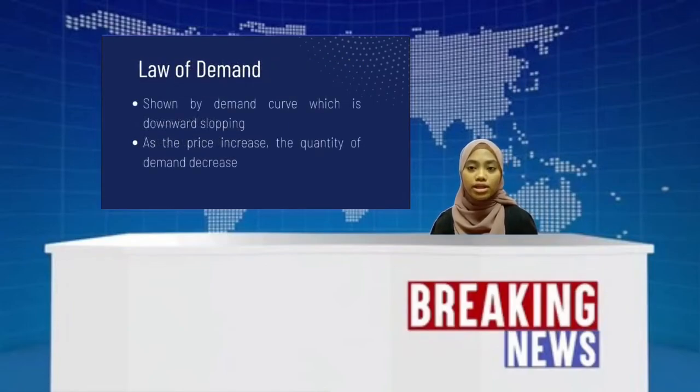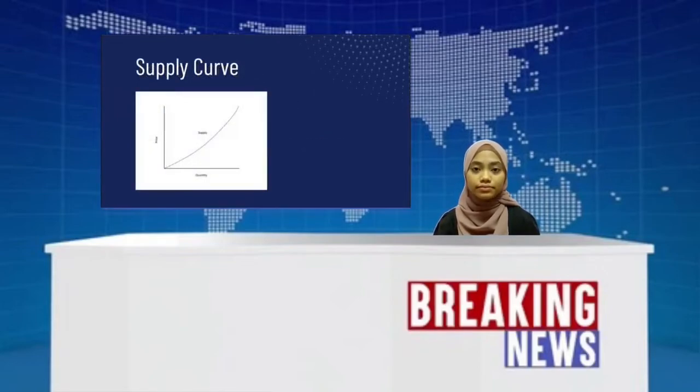The law of demand is shown by a demand curve, which is downward sloping. Other things being equal, the law implies that as the price increases, the quantity demanded will decrease. As we can see, based on our issue, most of the sellers had to increase the price of chicken to lower the demand for chicken, as the supply of chicken is insufficient. Now, let's move to the supply curve.